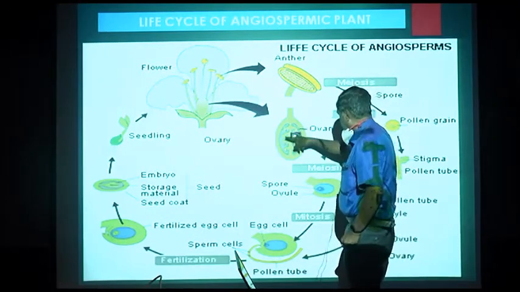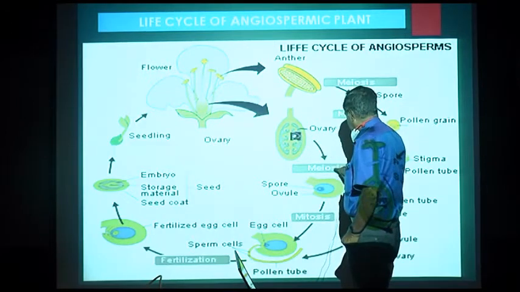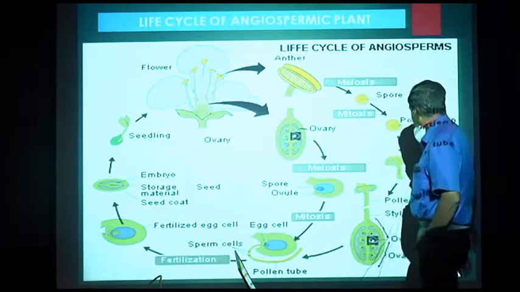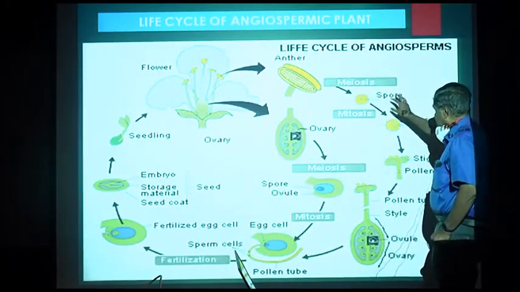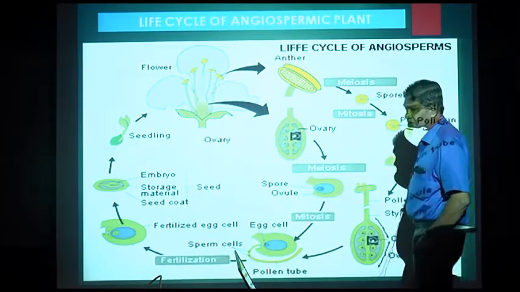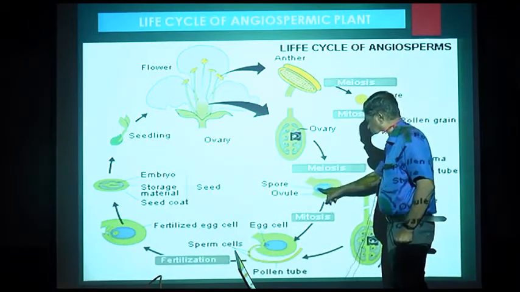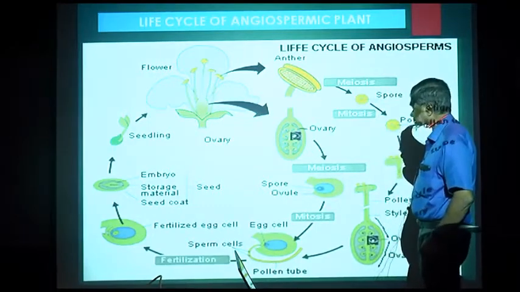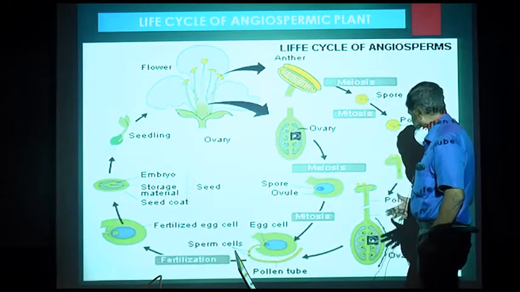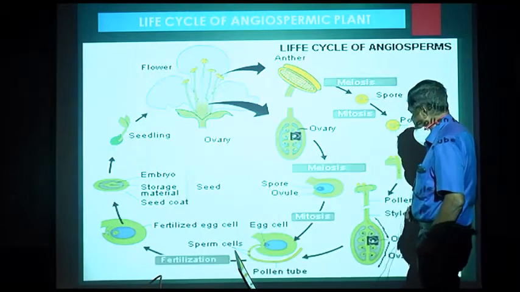Now in the ovary, the ovule undergoes meiosis, and again it forms spores. The spore formed by meiosis from the androecium is called a microspore, and the spore formed from the gynoecium is called a megaspore.